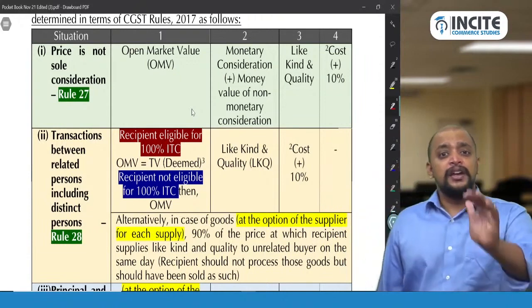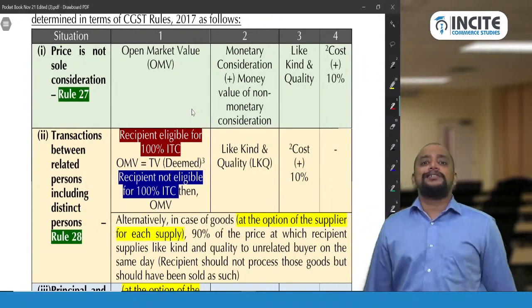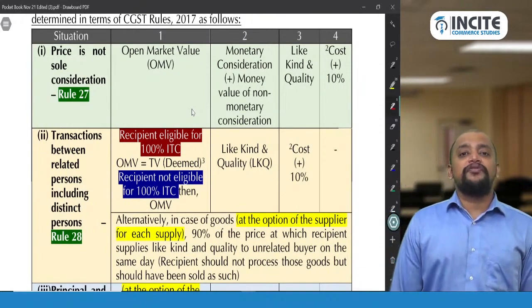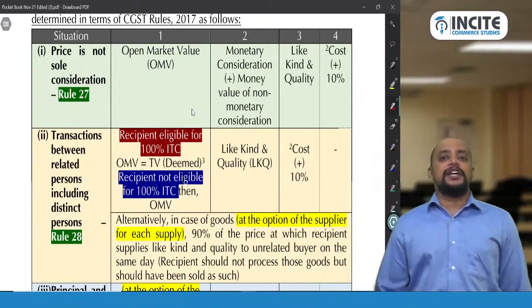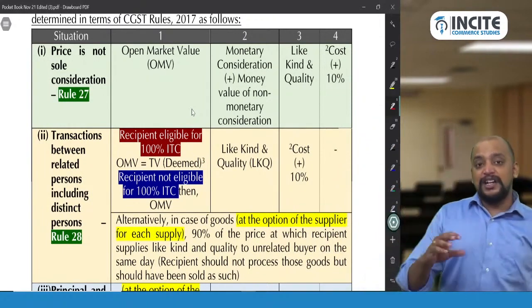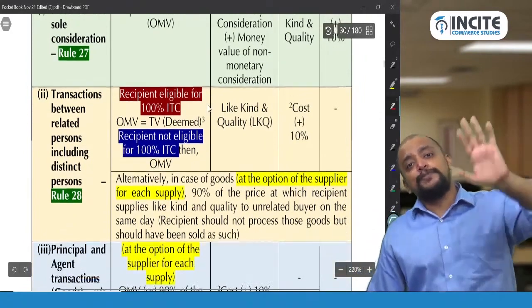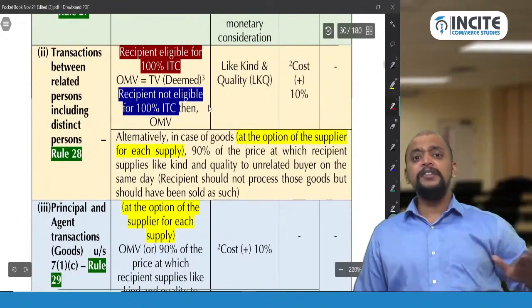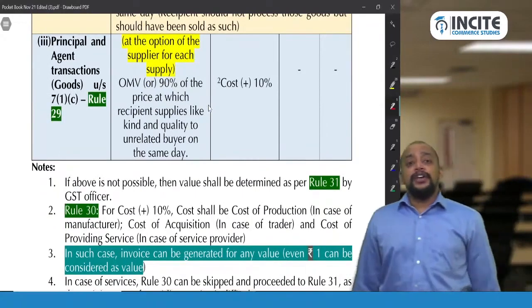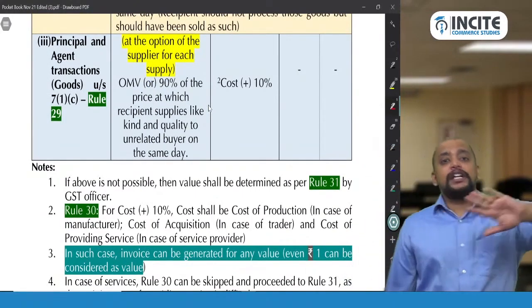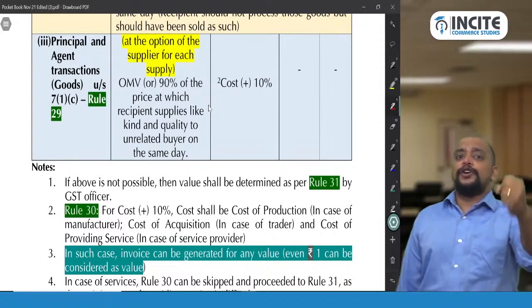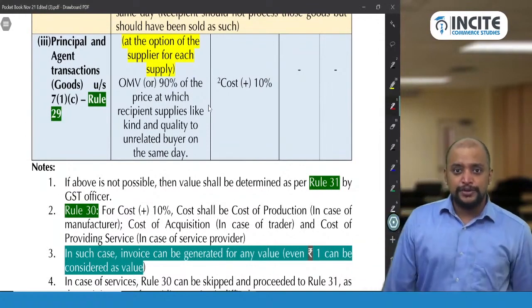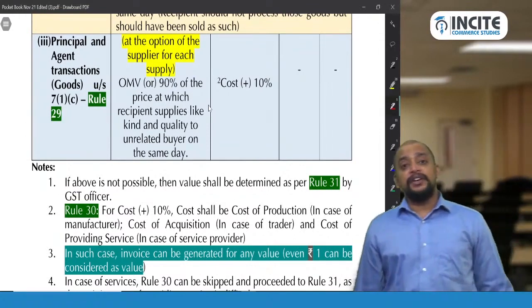Transaction between distinct persons, if it is for consideration, we can definitely apply transaction value, but section 15 subsection 5 clearly says that with respect to some notified activities, if there is any value that is prescribed, we need to follow that value only. So therefore, if it is distinct persons, even though transaction value is possible, we will not apply transaction value, we will apply rule 28 only. Same way, in case of principal agent transaction, even though transaction value is applicable, we will not apply transaction value, we will be determining the value as per rule 29 only. So these 27, 28, 29 are the notified values. So we need to follow these only. Got it? Even if transaction value is applicable.